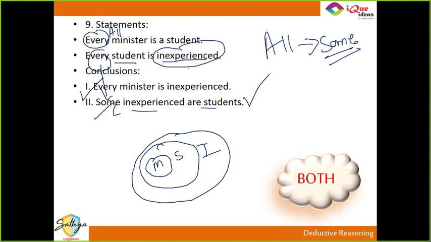Even last time, very clearly and repeatedly, I told, if you start thinking of these words as proper English words with meaning, you will fall flat in questions. These words are not to be taken as what they mean in English. They are just to be taken as dummy words. Did you get that? So यहाँ पे inexperience की category कहाँ से आई? Inexperience का मतलब experience से कोई लेना देना नहीं है.